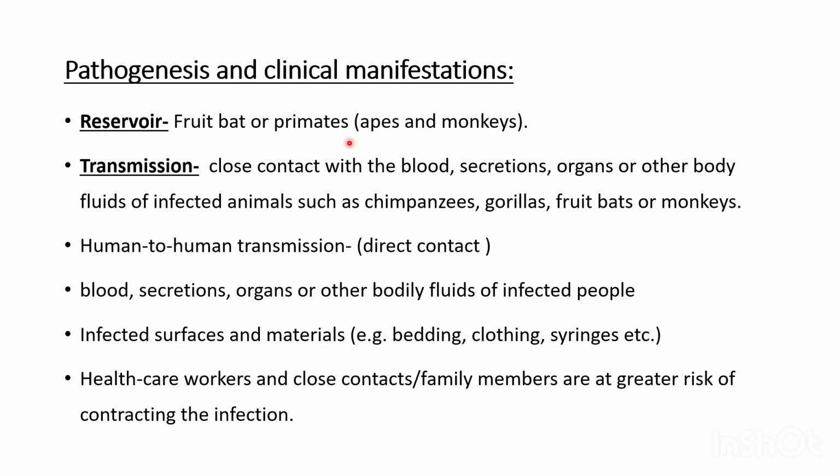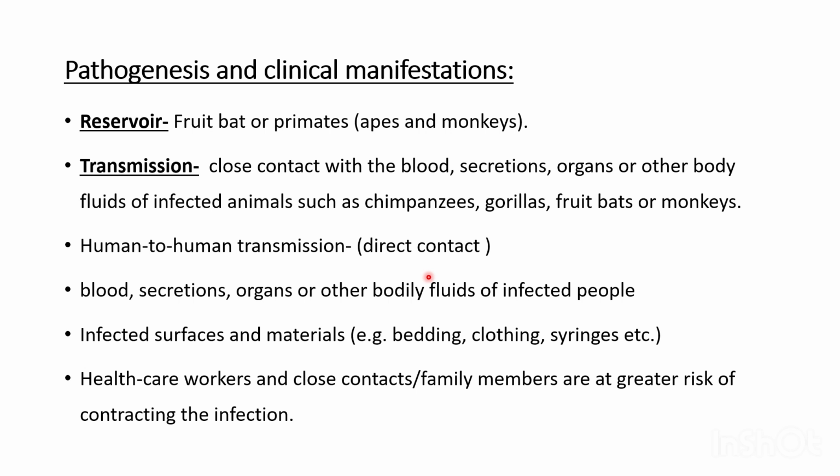How does Ebola virus transmission occur? Through close contact with the blood, body fluids, organs or secretions of infected animals like monkeys, chimpanzees and fruit bats, it spreads from animals to humans. If one person gets infected, it can easily transmit to another individual through direct contact, maybe through cuts on the skin or through the mucous membrane.